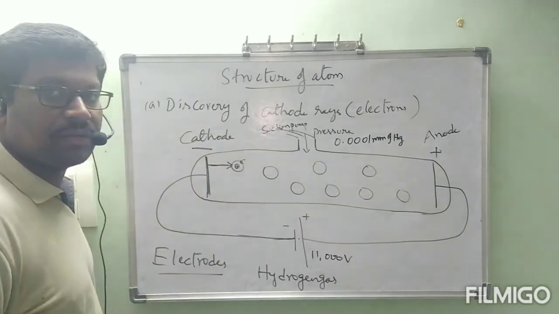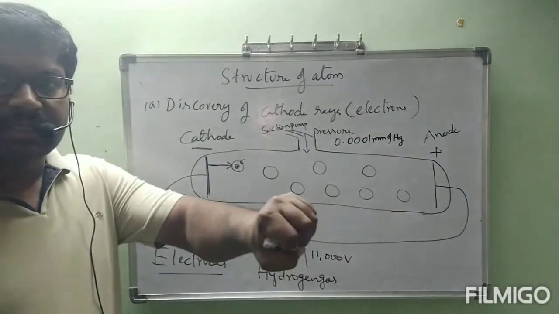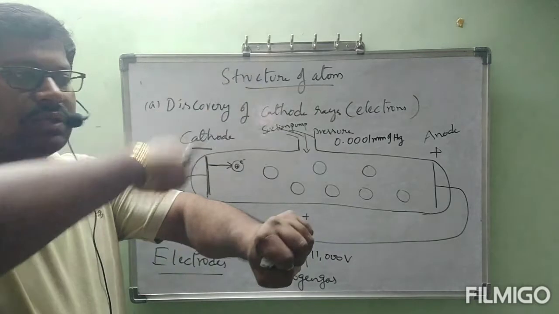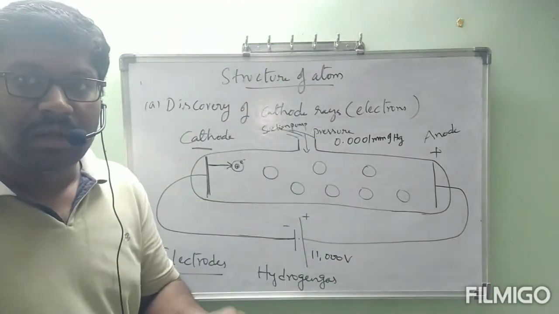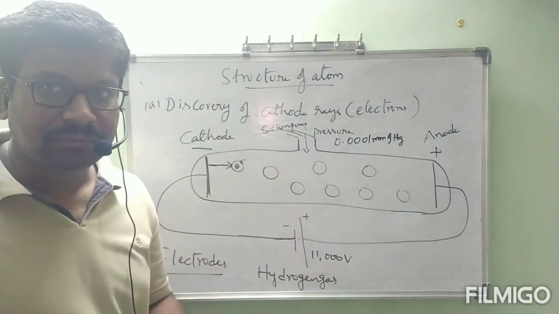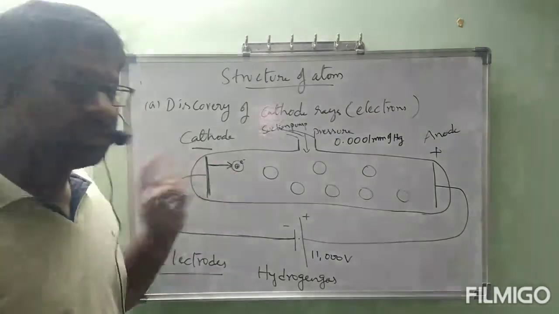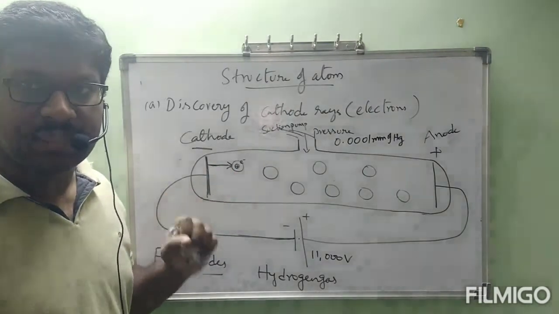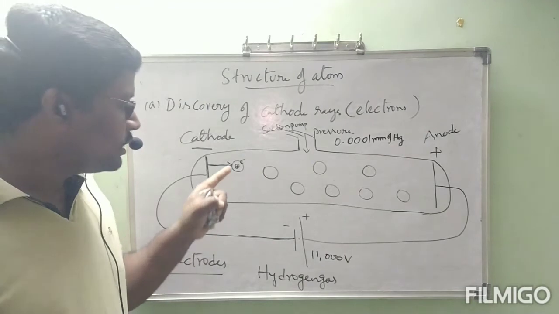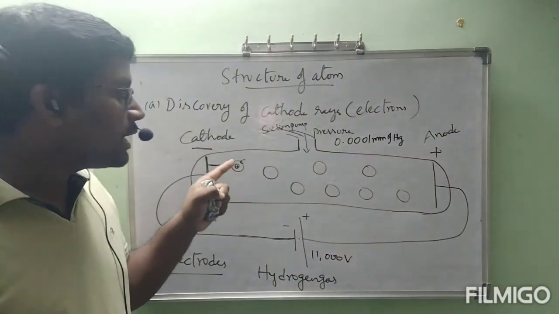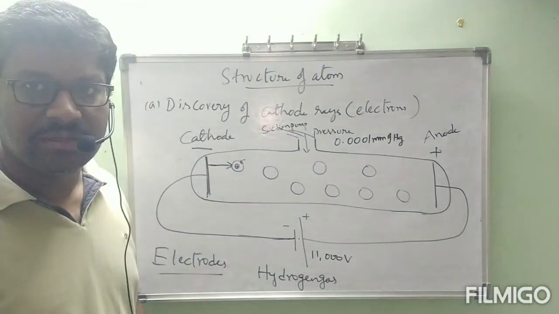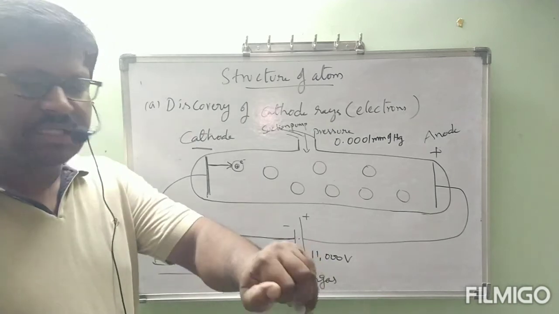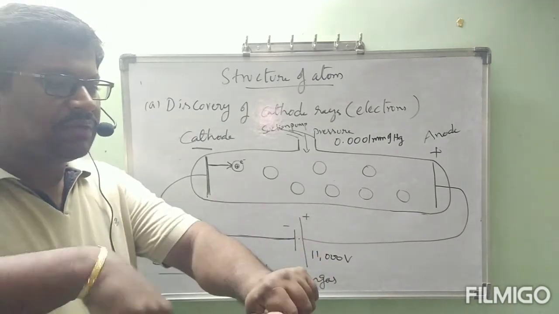That is called the electron. The positive charge is present like this, and the electron is revolving around the nucleus, like Earth is revolving around the sun. Imagine the sun as a positive charge and the electron as Earth. Like that, positive charge is present at the center and the electron is revolving like this.